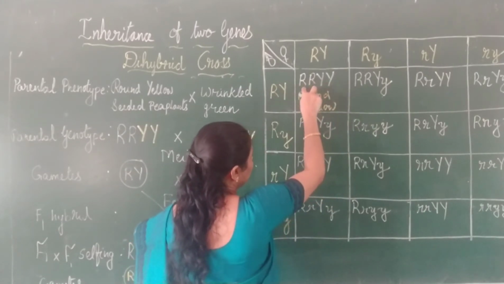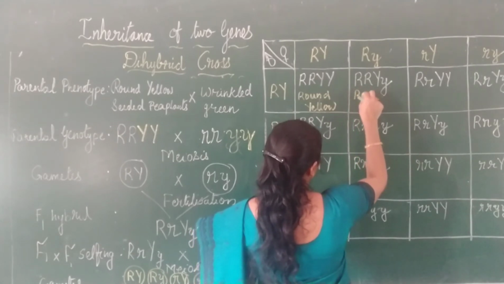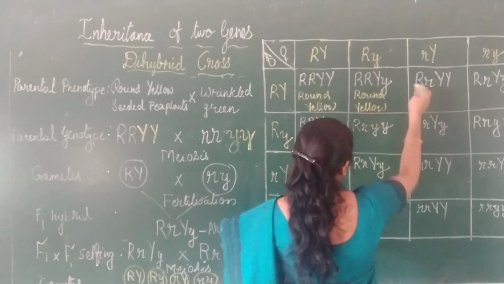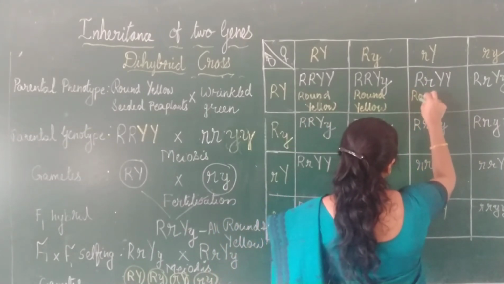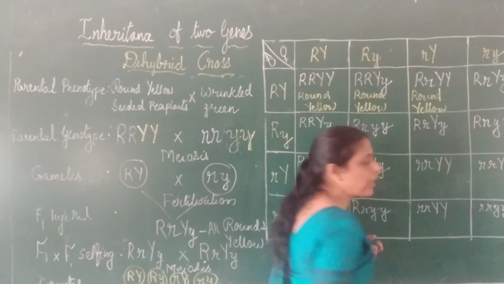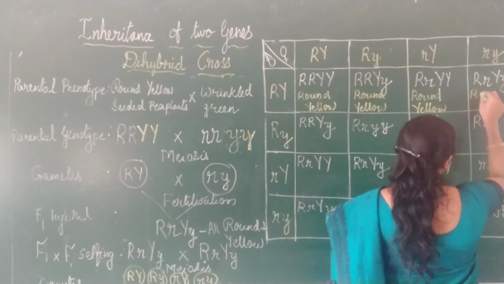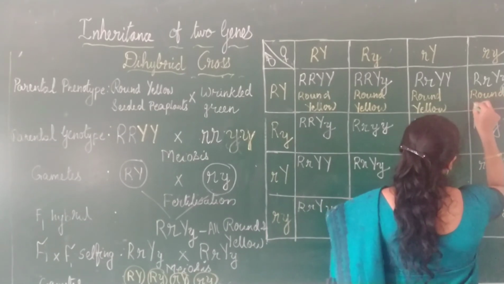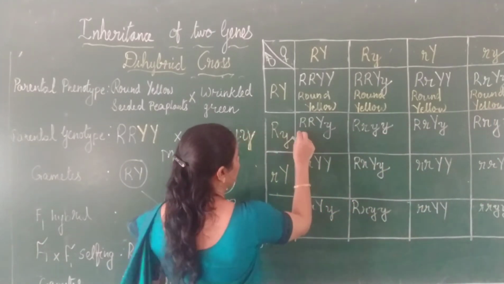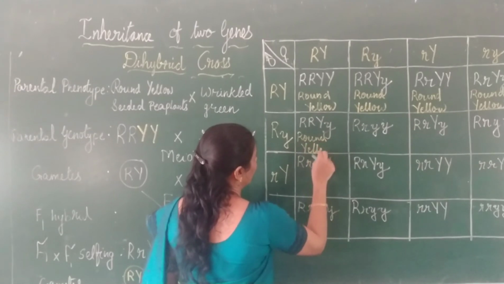Because there is a capital R and a capital Y. This is again round yellow. This is again round yellow. So if there is a capital R and a capital Y, the phenotype will be round yellow. This also round yellow. Now this one again round yellow.